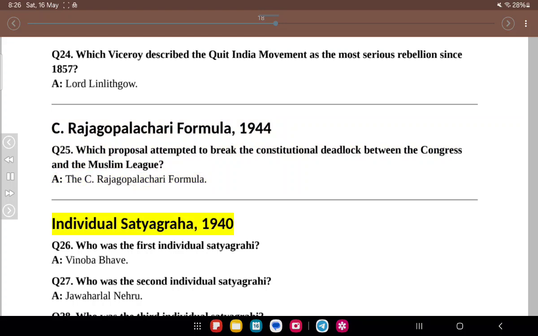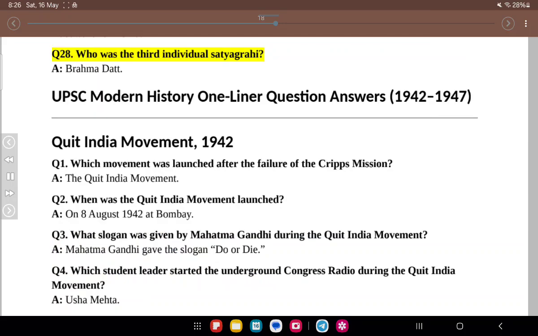Individual Satyagraha, 1940. Q26. Who was the first individual Satyagrahi? A. Vinoba Bhave. Q27. Who was the second individual Satyagrahi? A. Jawaharlal Nehru. Q28. Who was the third individual Satyagrahi? A. Brahmadat. UPSC Modern History One-Liner Question Answers, 1942-1947.